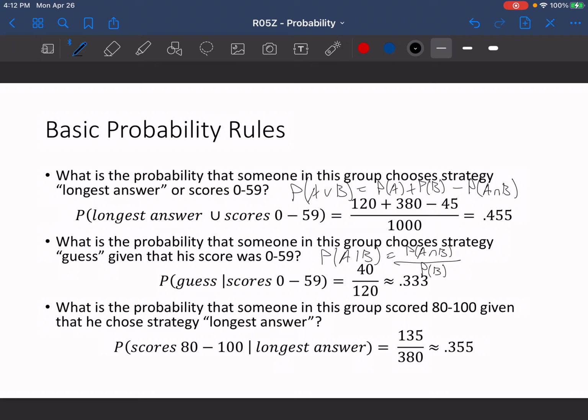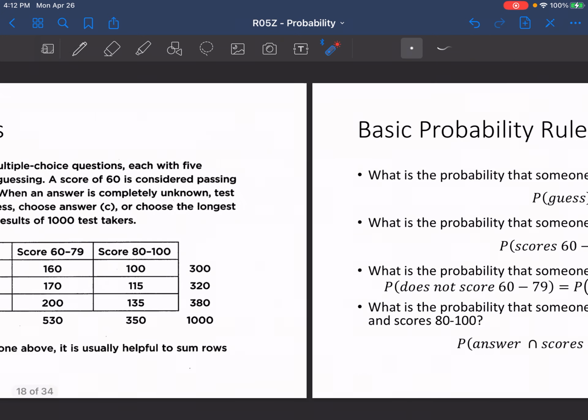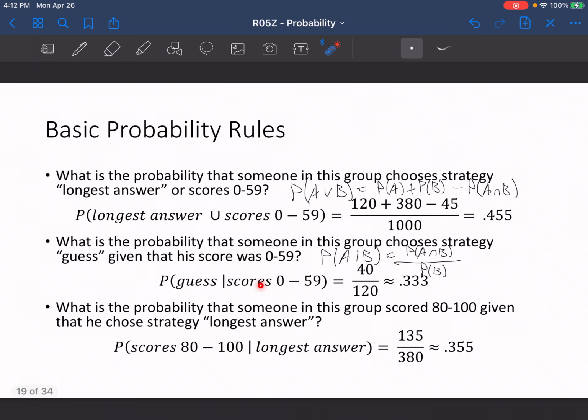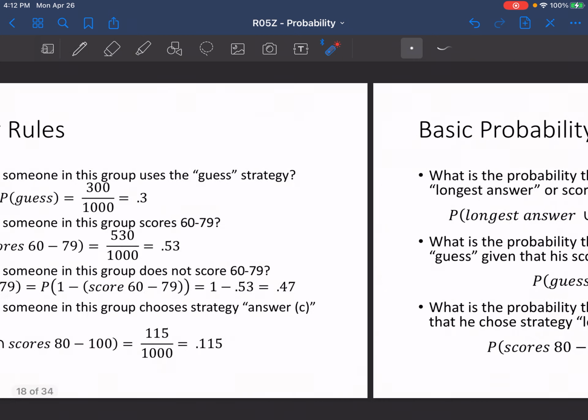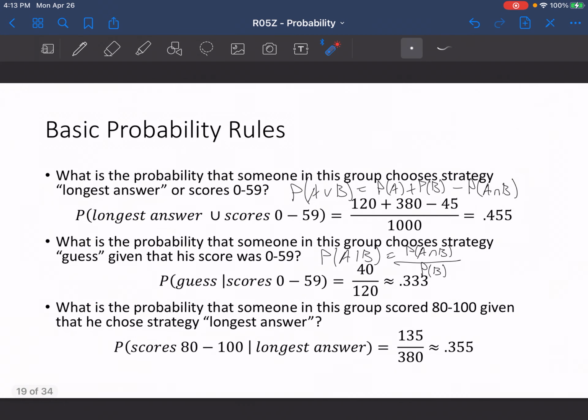A and B would be guess and they scored 0 to 59, which is 40 right there. And the probability that their scores were 0 to 59 is the total, so 120. So it's 40 divided by 120, which gives us a probability of 0.333.